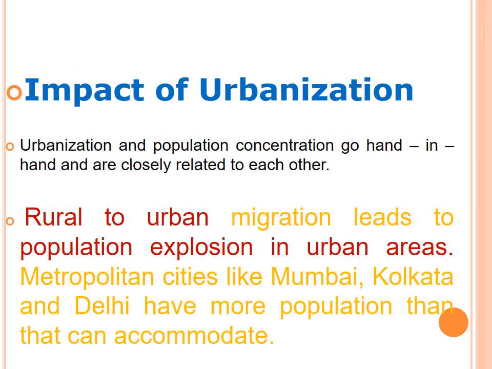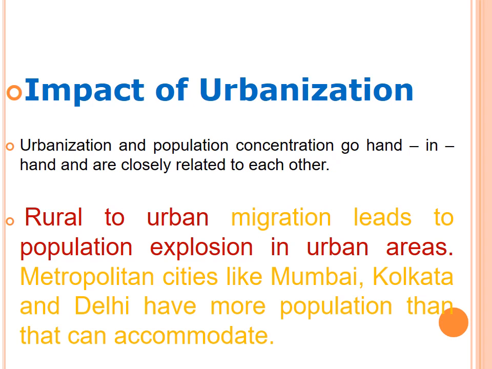Impact of urbanization. Urbanization and population concentration go hand in hand and are closely related to each other. Rural to urban migration leads to population explosion in urban areas. So when people go from the village areas to city areas, in city areas the population will be very high.